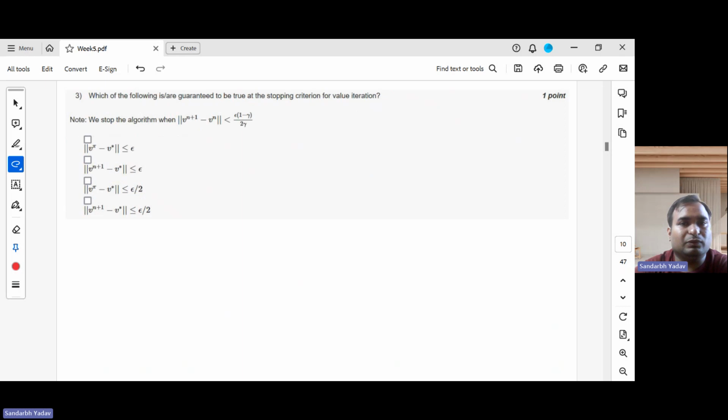So now I will move to the third question. The third question says, which of the following is/are guaranteed to be true at the stopping criterion for value iteration? Here we are talking about value iteration, and this is the stopping criterion which we have used. When the norm of the difference between two successive value vectors in the vector space of value functions becomes smaller than this quantity, then we stop. So which of the following are correct?